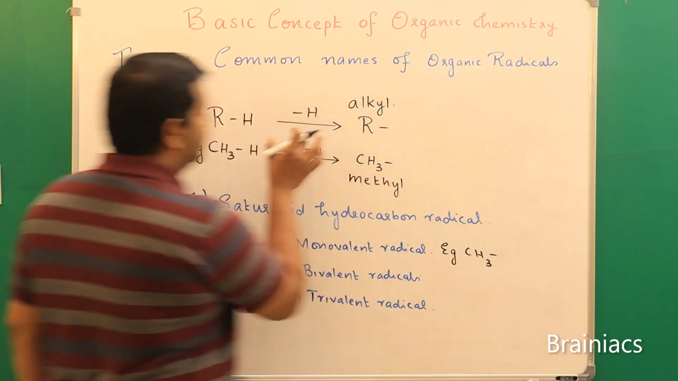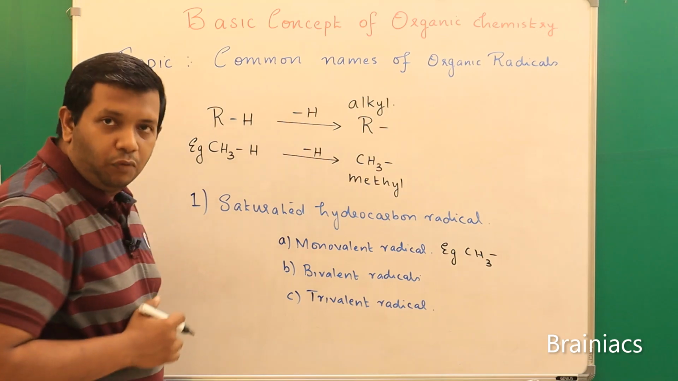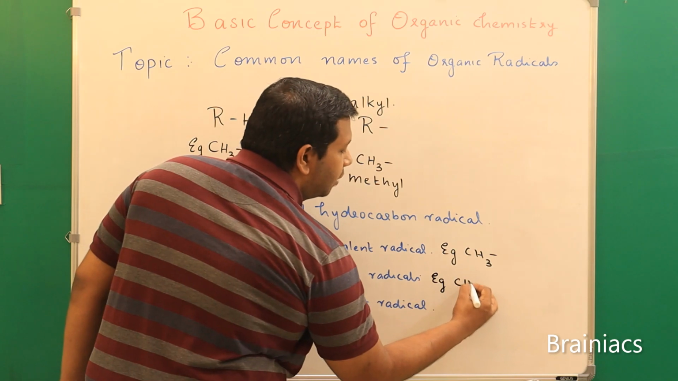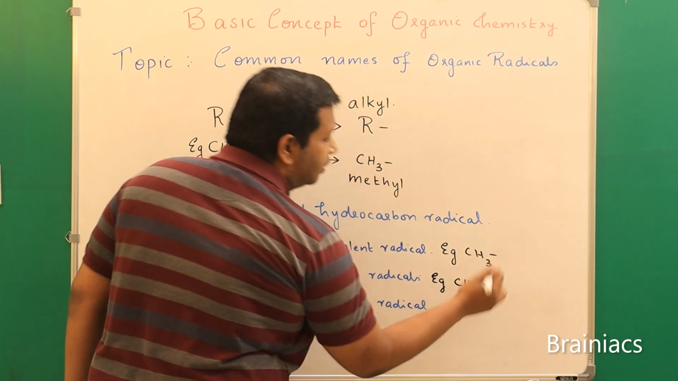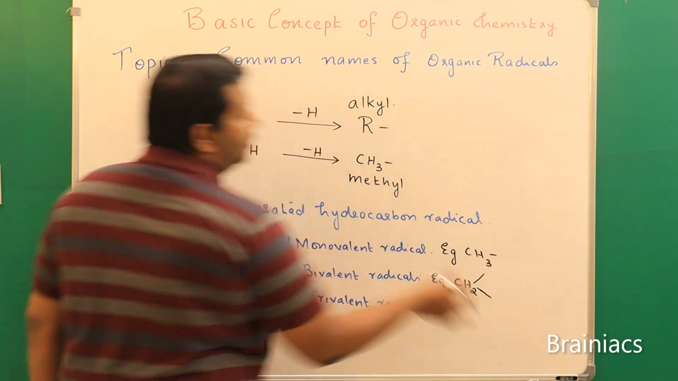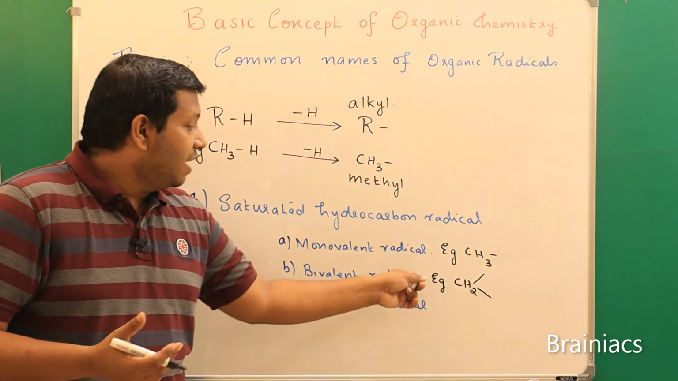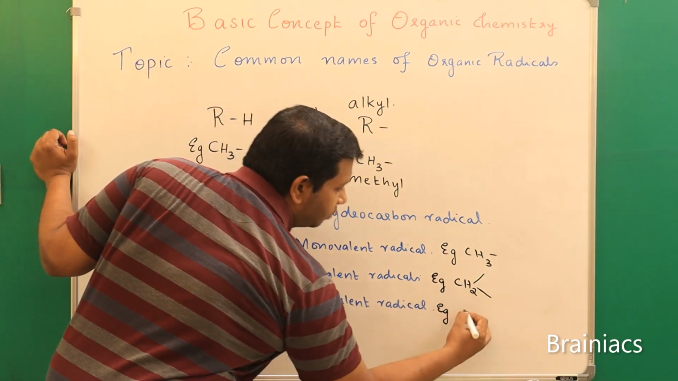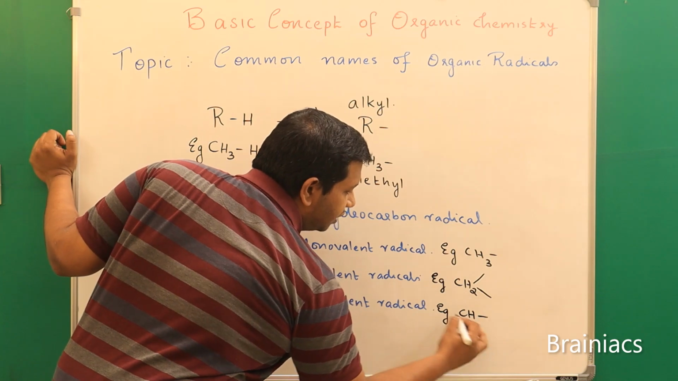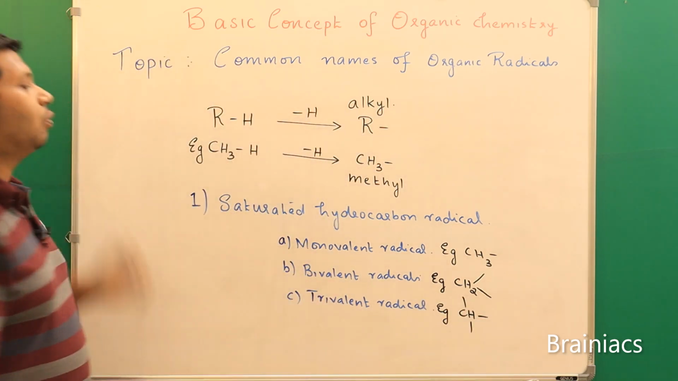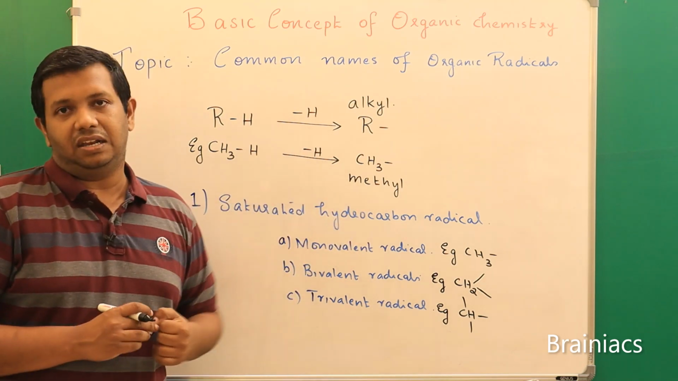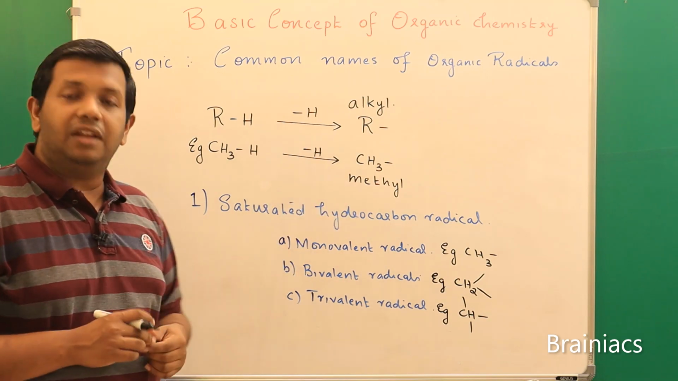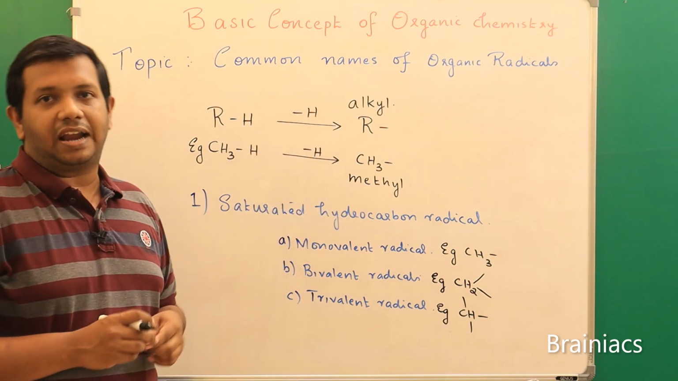After replacing one H, you will get a monovalent radical. If I replace one more H from this, it will become CH2, with two valencies free. If two valencies are free, we call it a bivalent radical. And if one more H is replaced, it becomes CH, an example of a trivalent radical. Now we will see some of the important compounds and their radical names.